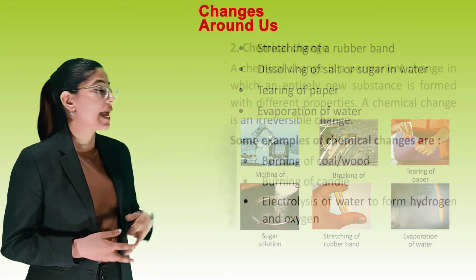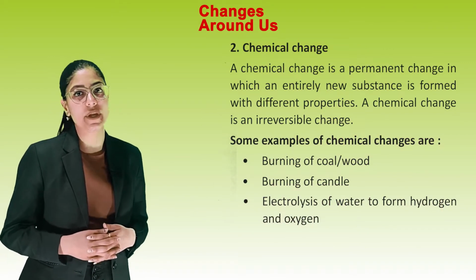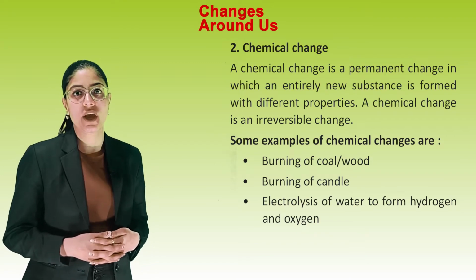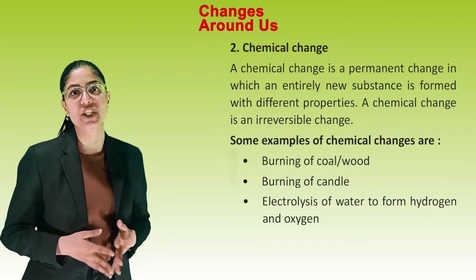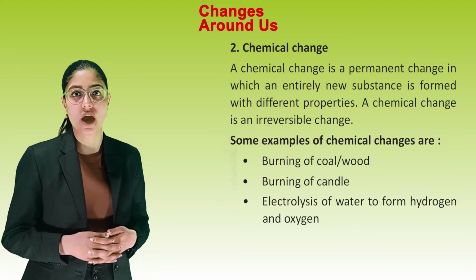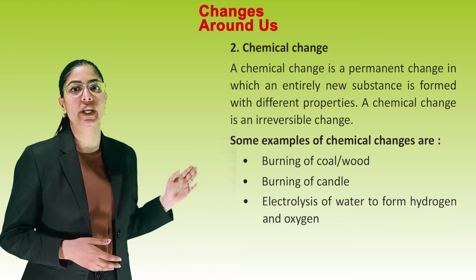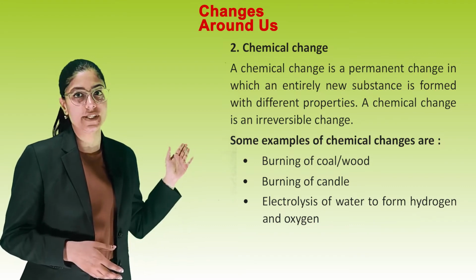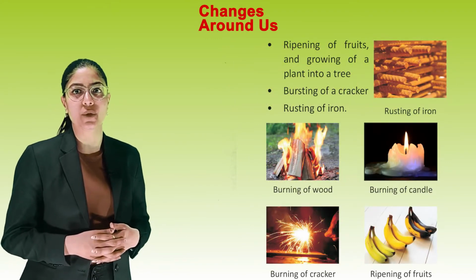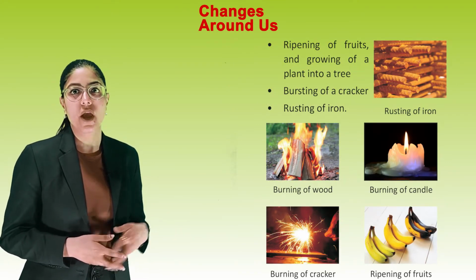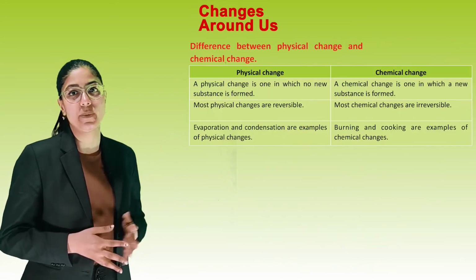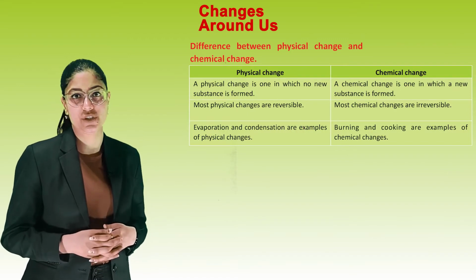Second one is chemical changes. A chemical change is a permanent change in which an entirely new substance is formed with different properties. A chemical change is an irreversible change. Some examples of chemical changes are burning of coal or wood, burning of a candle, electrolysis of water to form hydrogen and oxygen, ripening of fruits and growing of a plant into a tree, bursting of a cracker, rusting of iron. Let's see the difference between physical change and chemical change.